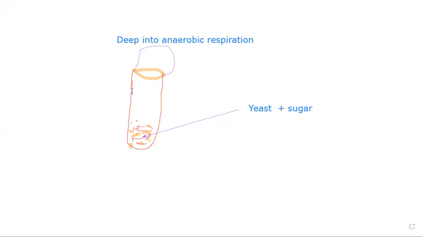We will be discussing this in the next video, where I will show you how we can confirm whether the yeast is respiring aerobically or anaerobically. So we have to differentiate between these two: now yeast is respiring aerobically, and now the yeast has started to respire anaerobically. Is the carbon dioxide produced a product of aerobic or anaerobic respiration of yeast?